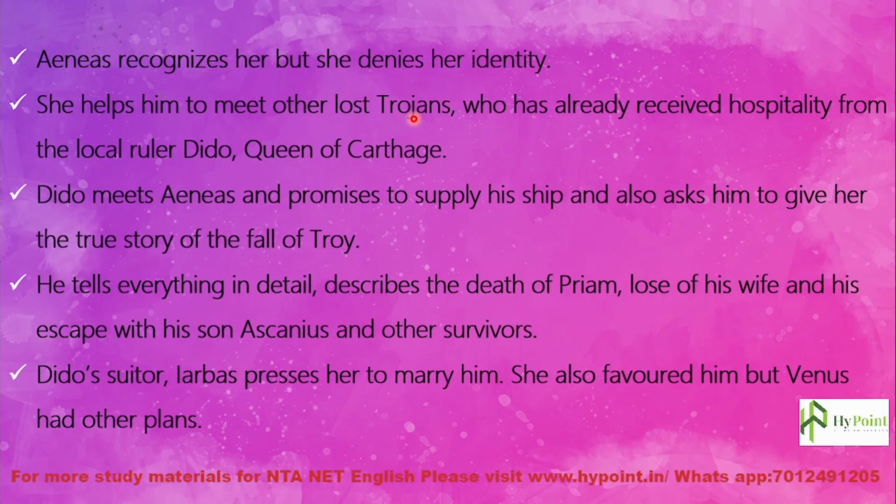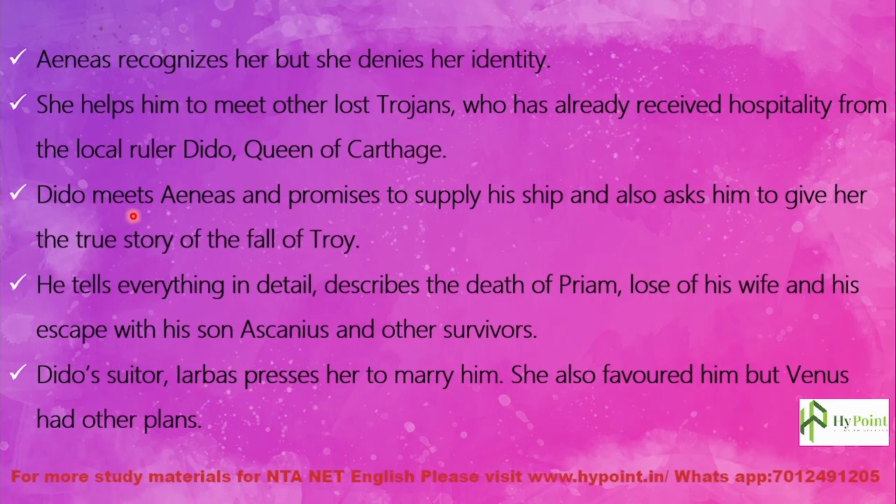So she helped them to meet each other, those who had already received hospitality from the local ruler Dido, Queen of Carthage. The local land in Libya is like a small island, and Dido, Queen of Carthage, is the ruler of that particular small land. Venus made Aeneas meet the other lost Trojans, and those Trojan survivors were already receiving hospitality from the local ruler, Dido.